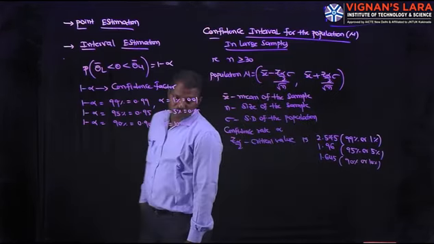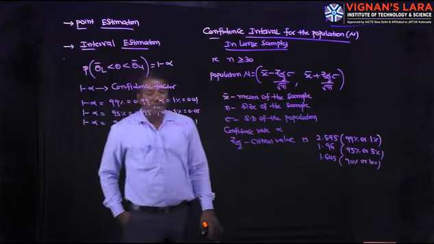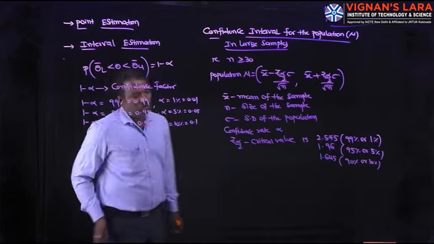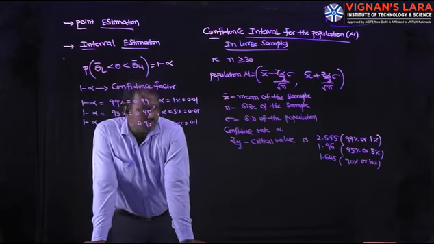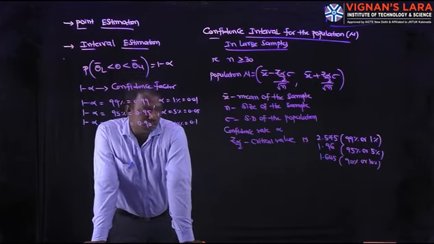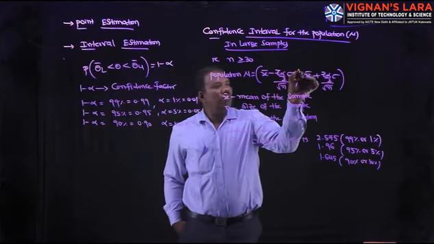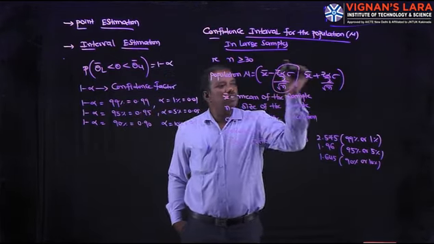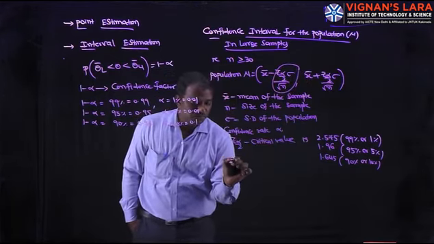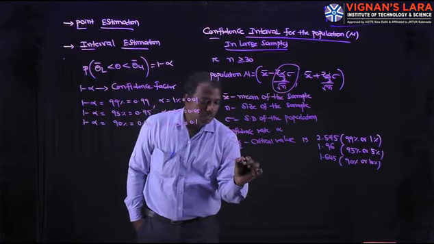The z alpha by 2 value is 2.575 with 99% or alpha equal 1%, 1.96 with 95% or 5%, 1.645 with 90% or 10%. Here this z alpha by 2 into sigma by root n is called maximum error. This is called maximum error.